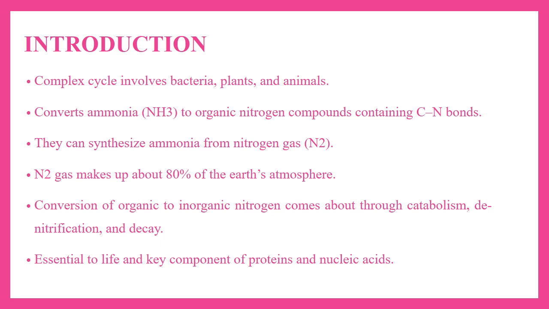Nitrogen cycle is a complex cycle which involves the bacteria, plants and animals. It also converts the ammonia to organic nitrogen compounds containing carbon-nitrogen bonds. They can also synthesize the ammonia from the nitrogen gas. Within the biosphere, there is a balance between total inorganic and total organic forms of nitrogen. The conversion of the organic to inorganic nitrogen comes about through catabolism, denitrification and decaying process. Nitrogen is very essential to life and a major key component of proteins and nucleic acids.